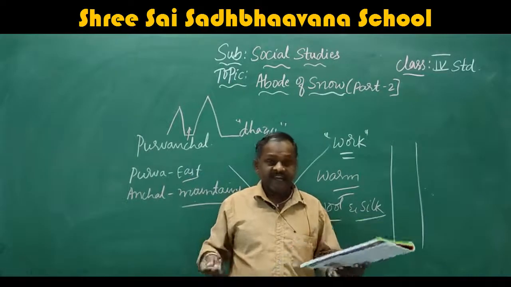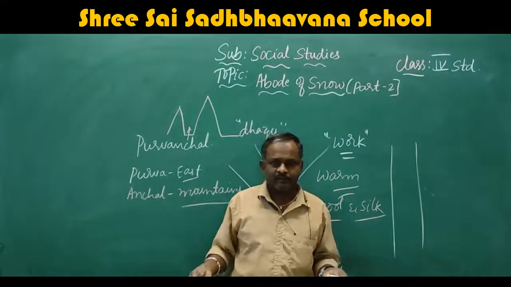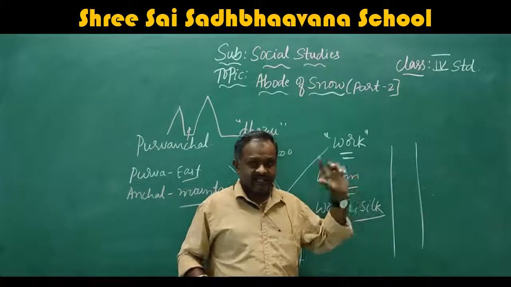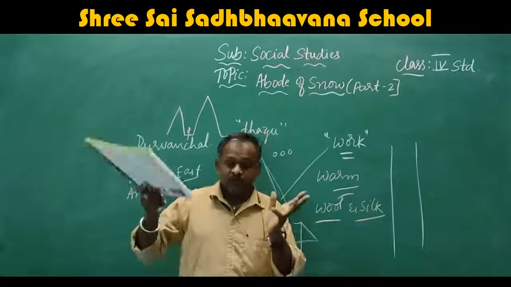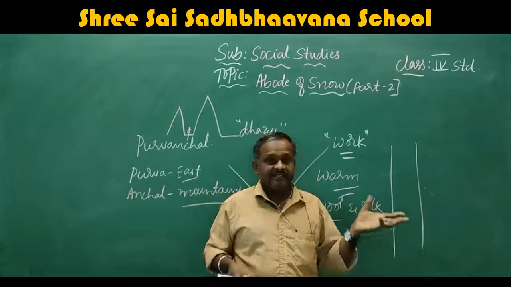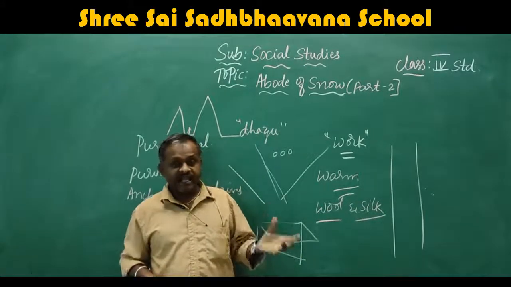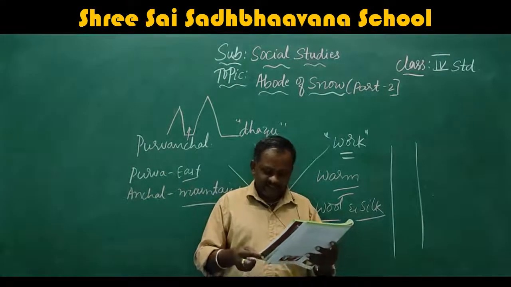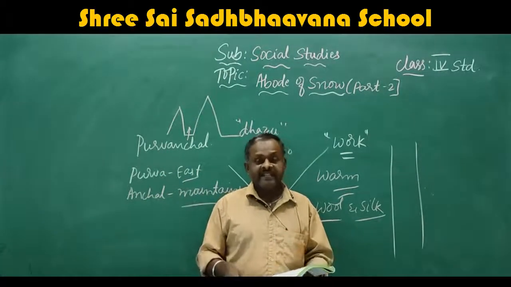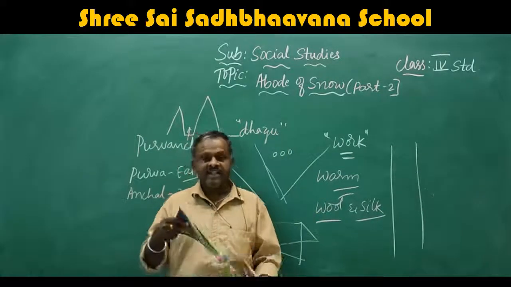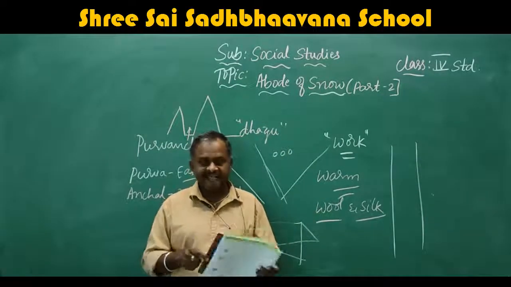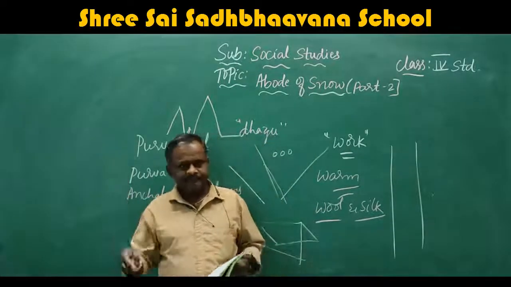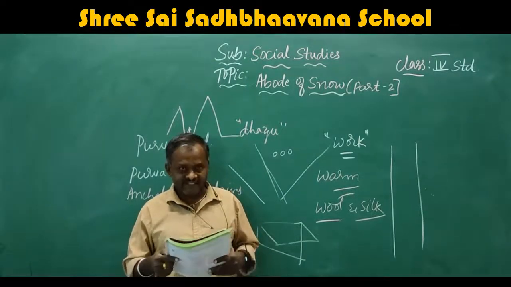They are the source of never-ending rivers. That means the Ganga, Yamuna and Brahmaputra. These are the rivers that take their origin here. They take birth here and flow throughout the year. Because of that we get irrigation, that means agriculture, as well as electricity throughout the year. We are getting useful irrigation and electricity generation. The correct word here is electricity, not current. Current means flowing, but we have to say electricity.